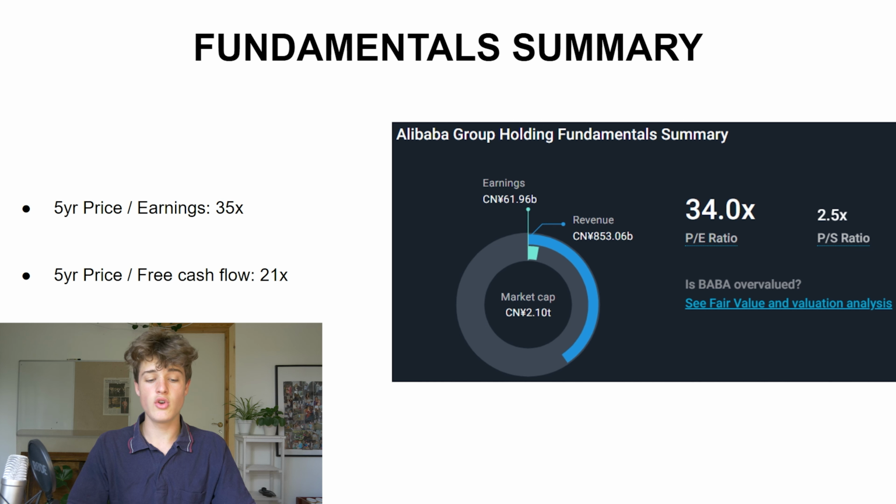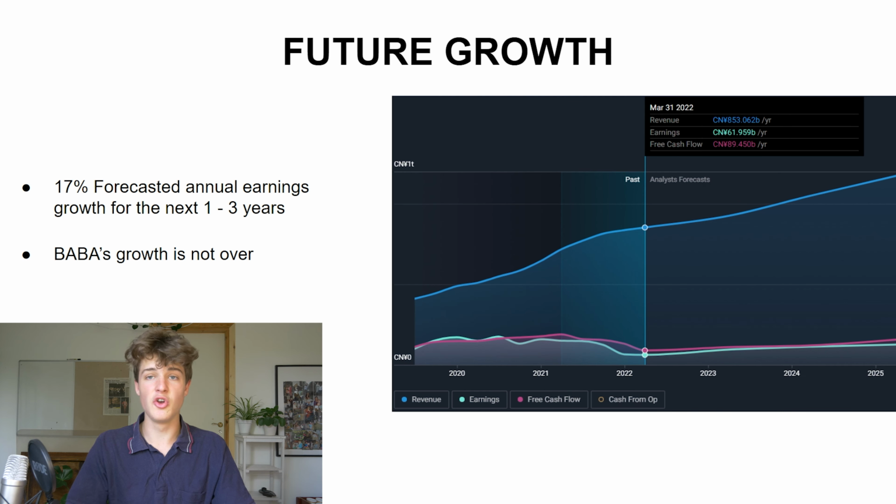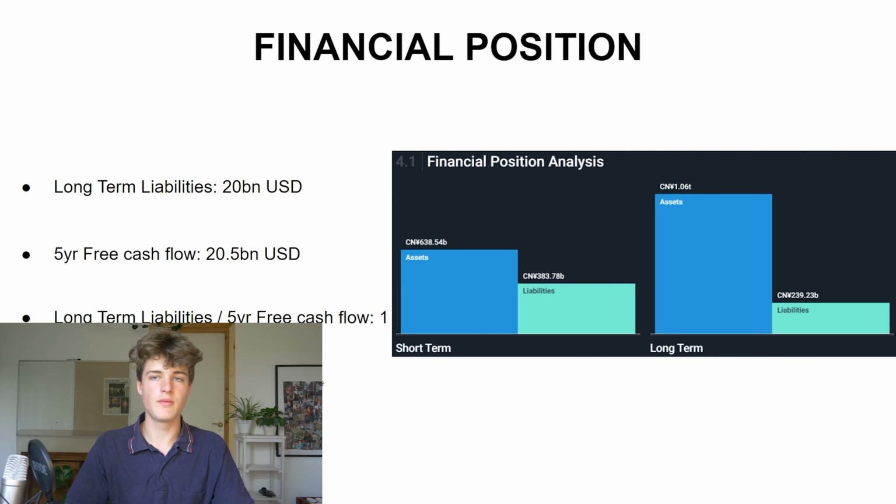The price to earnings ratio of 13 is definitely incredibly low for still a fast growing company like Alibaba. So for the future growth, as we talked about growth, 17% forecasted annual earnings growth for the next 1 to 3 years. So here's a graph of that. This is where we are right now, and you can see it has dipped because of the lower margins. So the key takeaway is high growth, and Alibaba's growth is definitely not over, although it has slowed down from prior years.